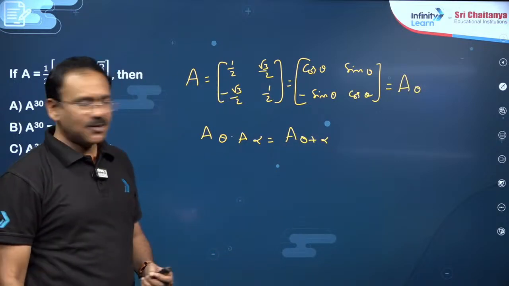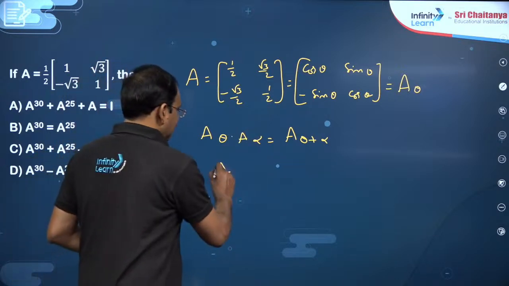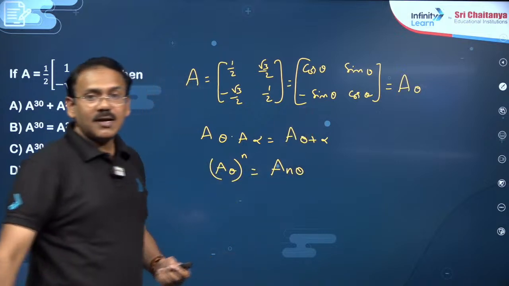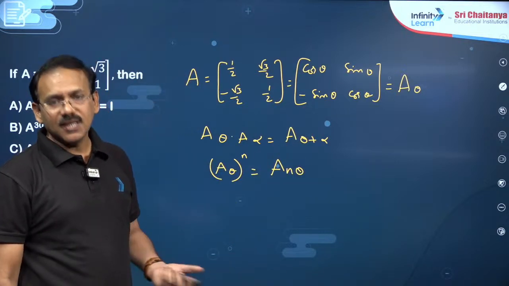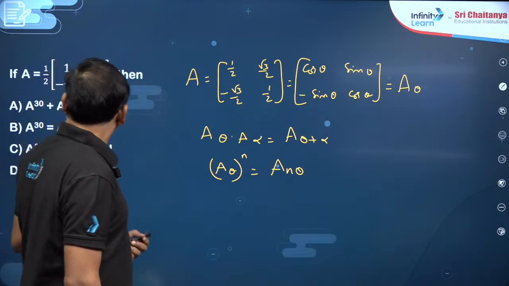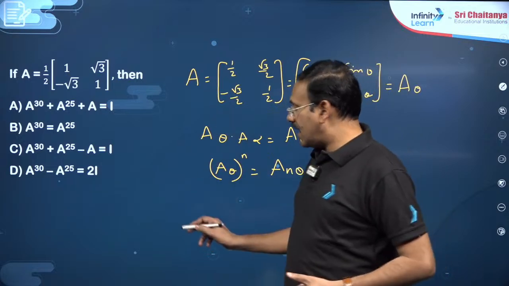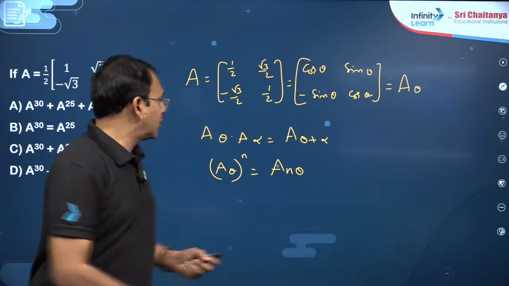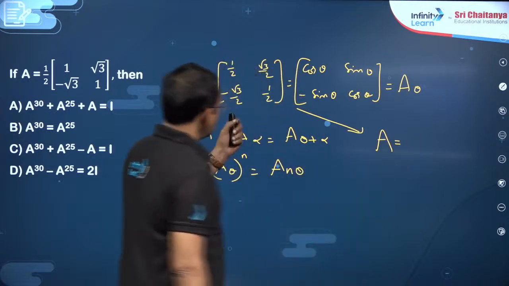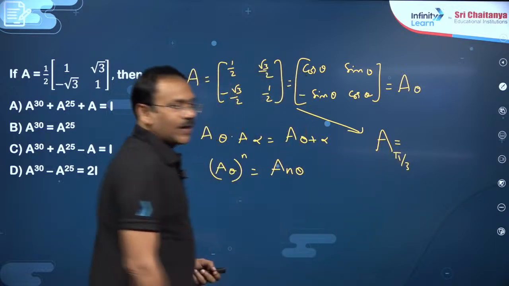That is the beauty of this matrix, and moreover A theta whole power n becomes A n theta. Its determinant is 1, and its transpose is its inverse itself. Now for this matrix, he is talking about the A30 and A25 relation. You can write the given matrix as A of pi by 3, since cos becomes 1 by 2, meaning pi by 3.